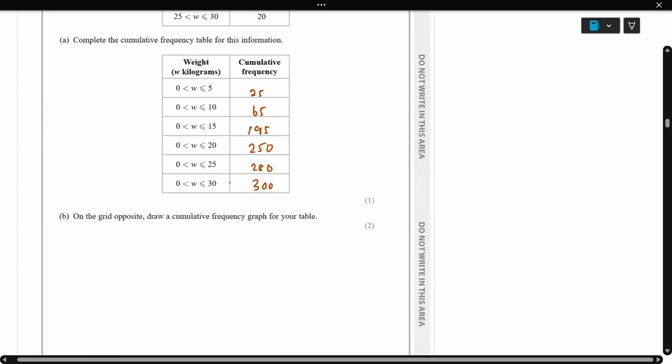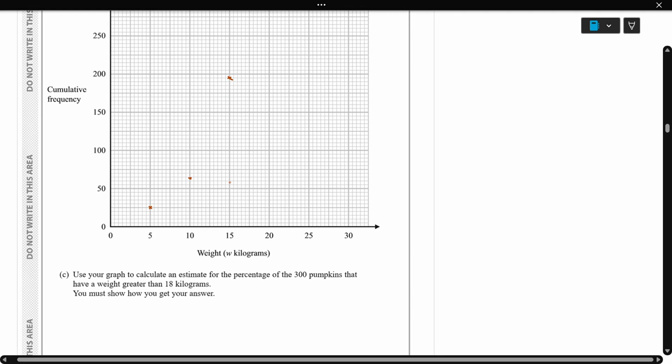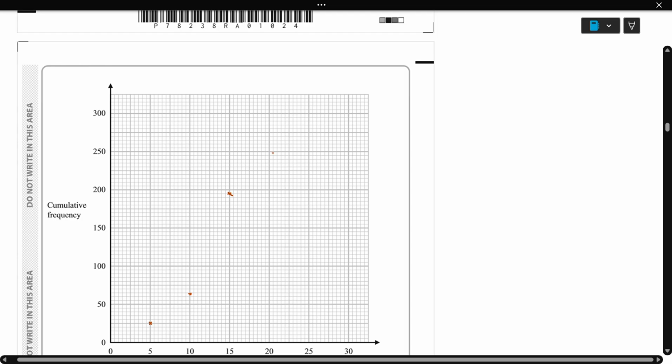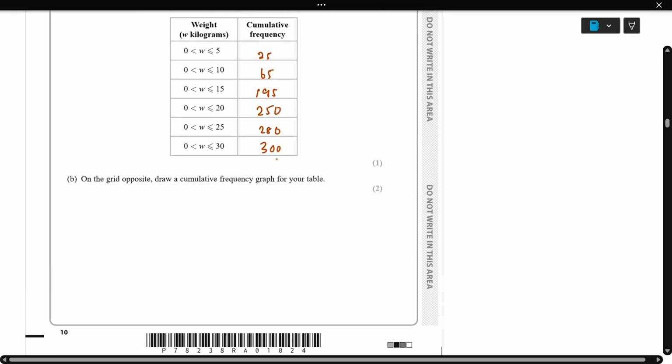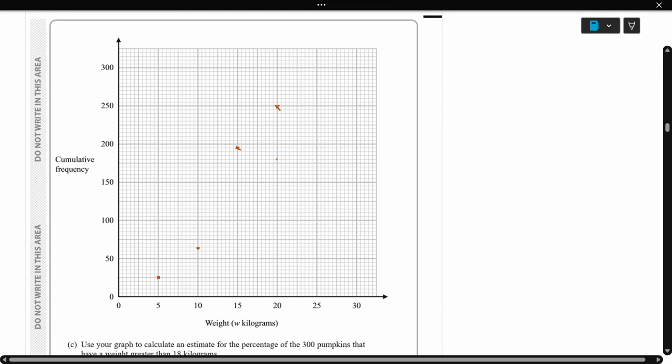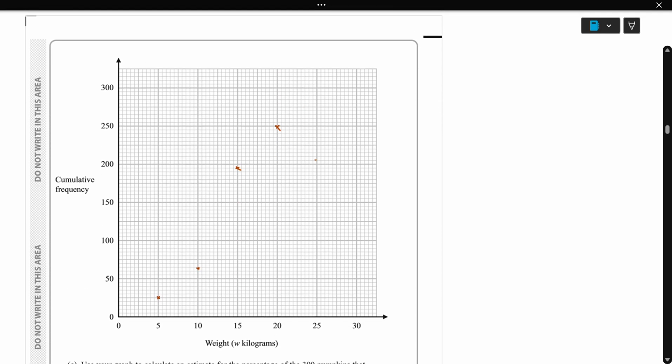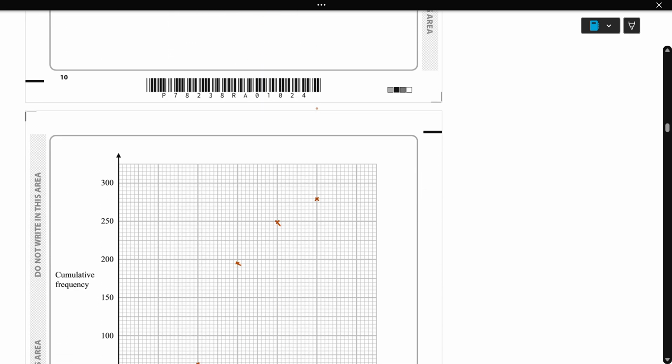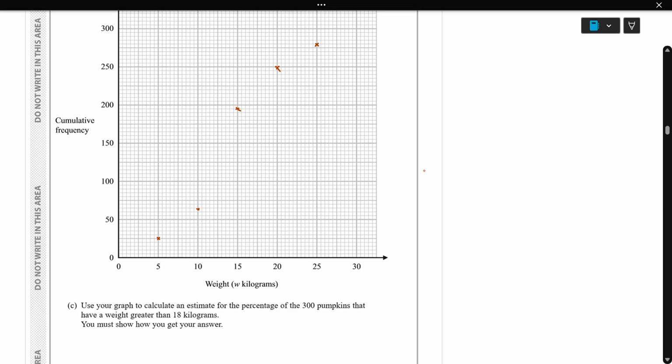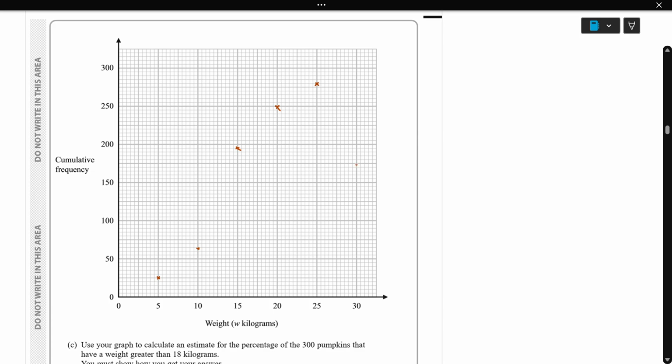Then next 20 to 250, and 25 to 280. So this is 250, this is 275, 280 is somewhere close to here. Then 30 to 300 is here. So we need to draw the cumulative frequency. It's a curve, so you cannot use the ruler.